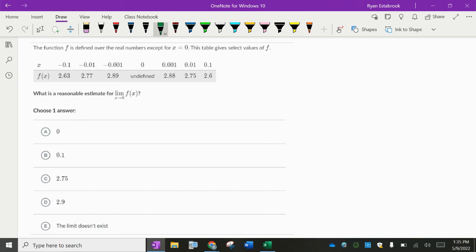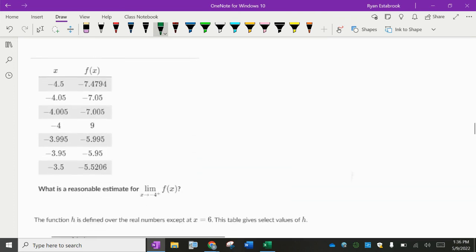All right. Which of these answers doesn't make any sense? 0 doesn't make any sense. The x values are getting close to 0, but the outputs are not getting close to 0. What else doesn't make sense? 0.1 doesn't make sense. 2.75? Not really. 2.9? Yeah, they're getting closer, both sides, 2.9. I would say yes, that would be accurate. That would be a pretty good prediction, a reasonable estimate.